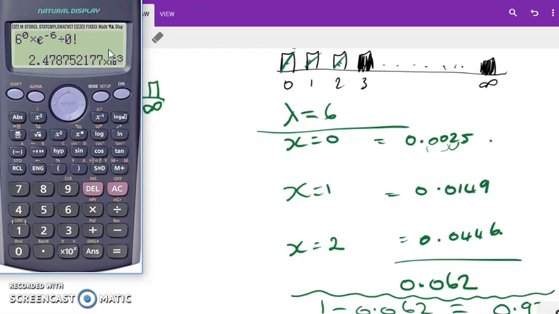Okay, so that's Poisson distribution. The next topic we're going to look at is the inverse of Poisson. So have a look at that video when you've completed this chapter, but you'll need to have lots of practice in this chapter first.